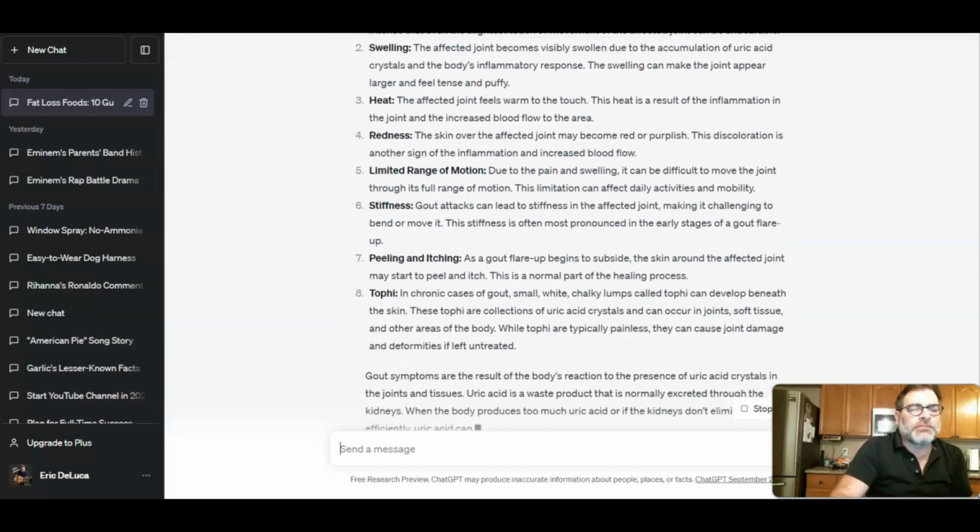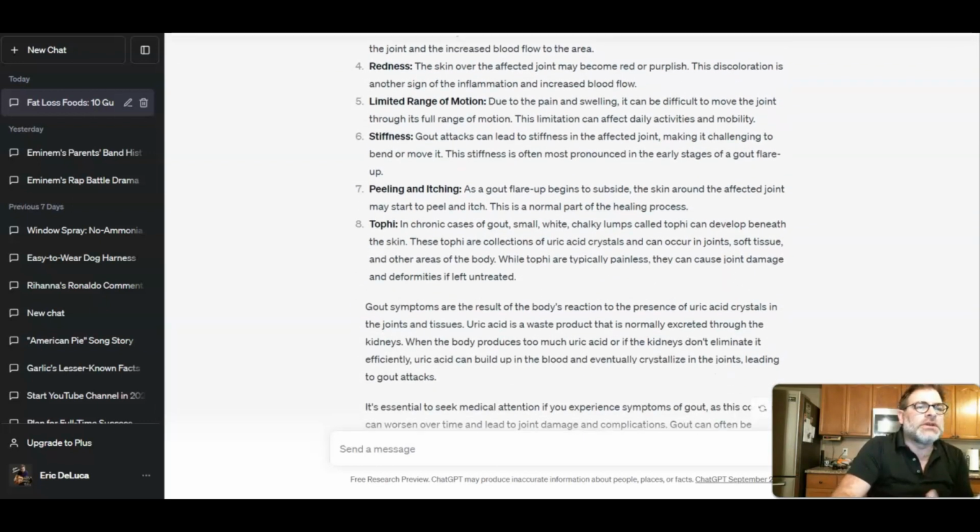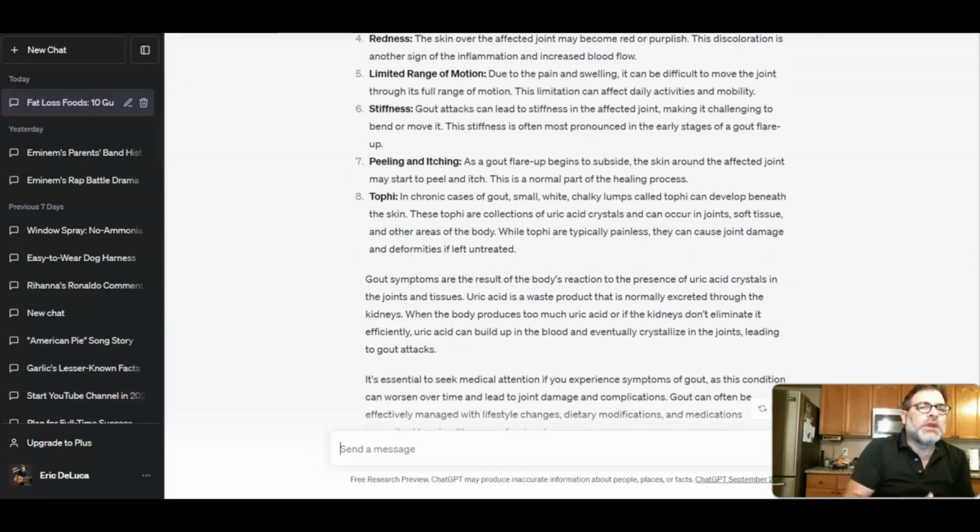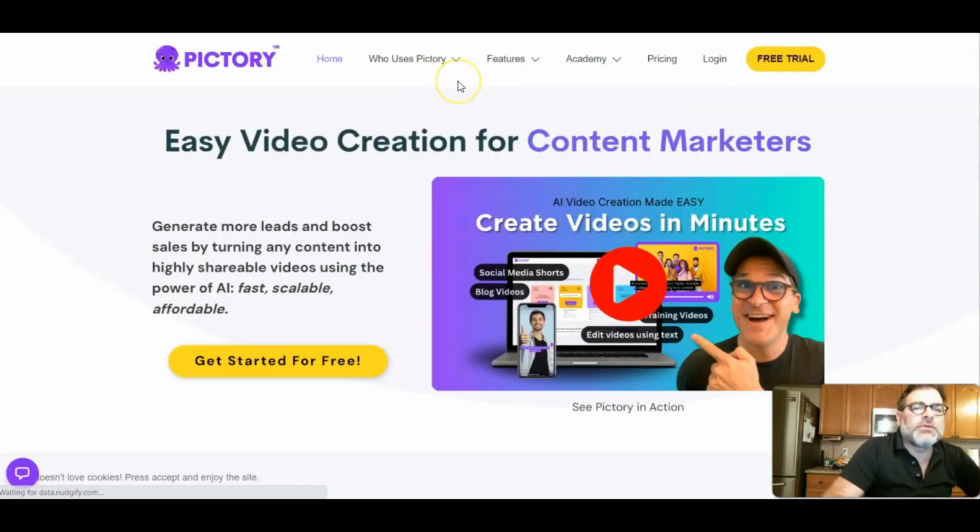Once you have the script, the important part now is video creation, obviously. When you get into video creation, there's different ways that you can do it. I'm going to show you the shortcut because I really feel like you can spend a lot of time putting videos together. Yes, there are tons of sites out there that have free stock footage that you can use, but we want to do a shortcut. So what you're going to do is go to a site called Pictory. Now, I already have an account with Pictory, and for me, it's the easiest way to really get started with videos.